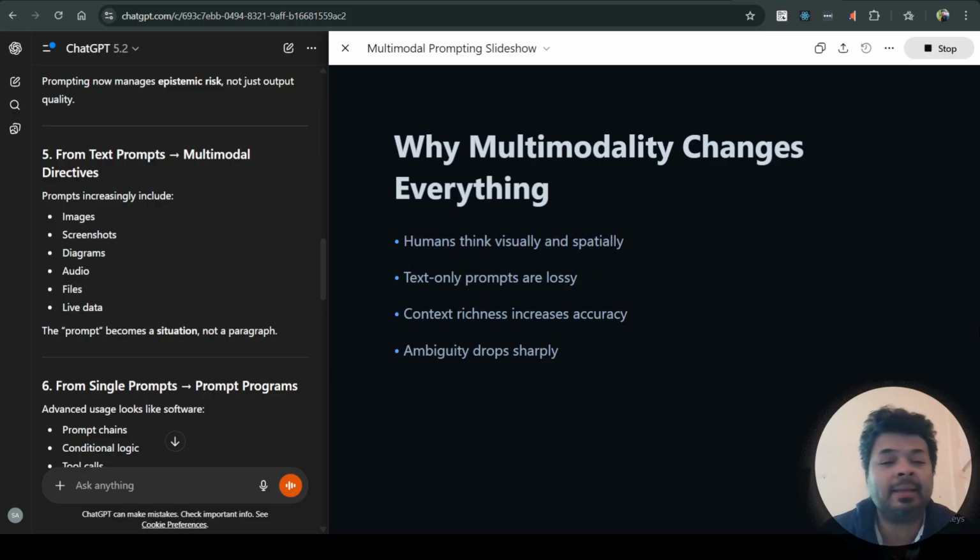Why does multimodality change everything? Humans think visually and spatially, not just in text. Text-only prompts are lossy in nature. So, context richness increases the accuracy of the prompting. Ambiguity drops sharply when you are using multimodality.